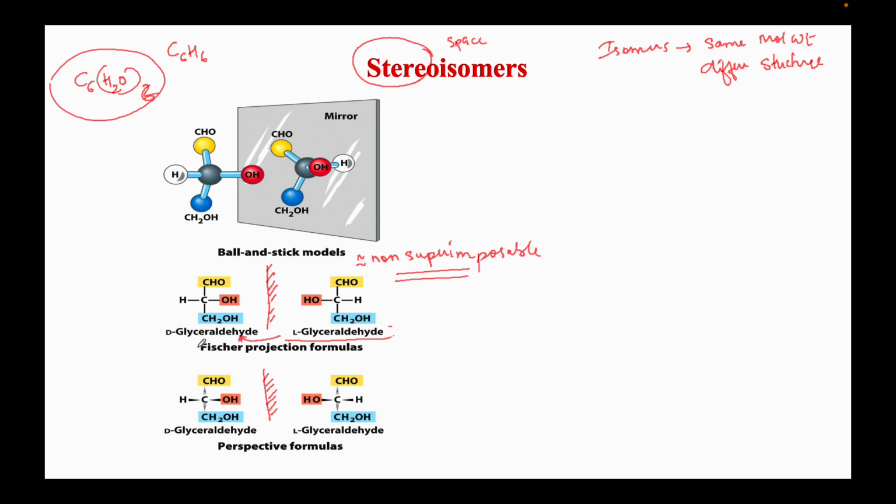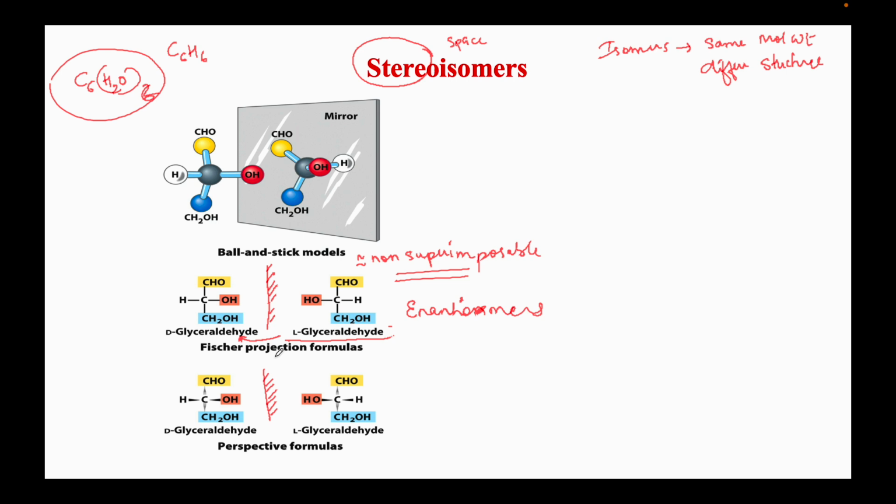The mirror images D- and L-glyceraldehyde are mirror images of each other, non-superimposable, and these structures are known as enantiomers. Very important. So D-glyceraldehyde and L-glyceraldehyde are two different molecules.